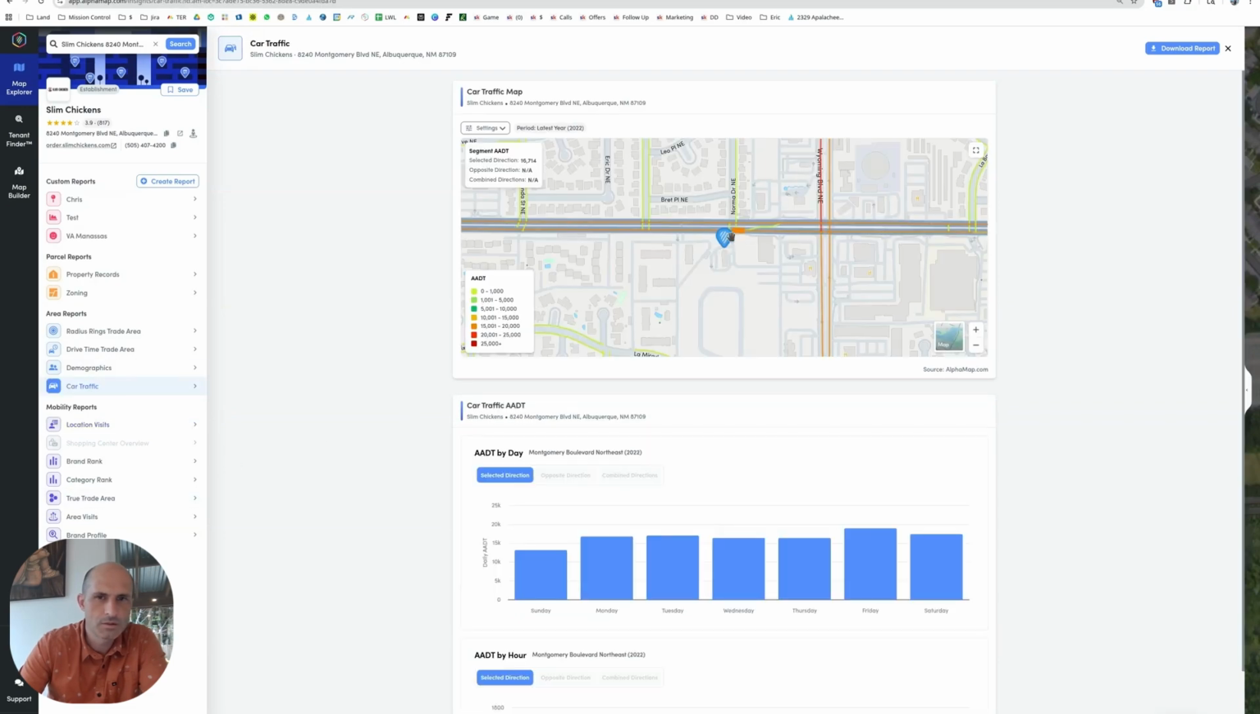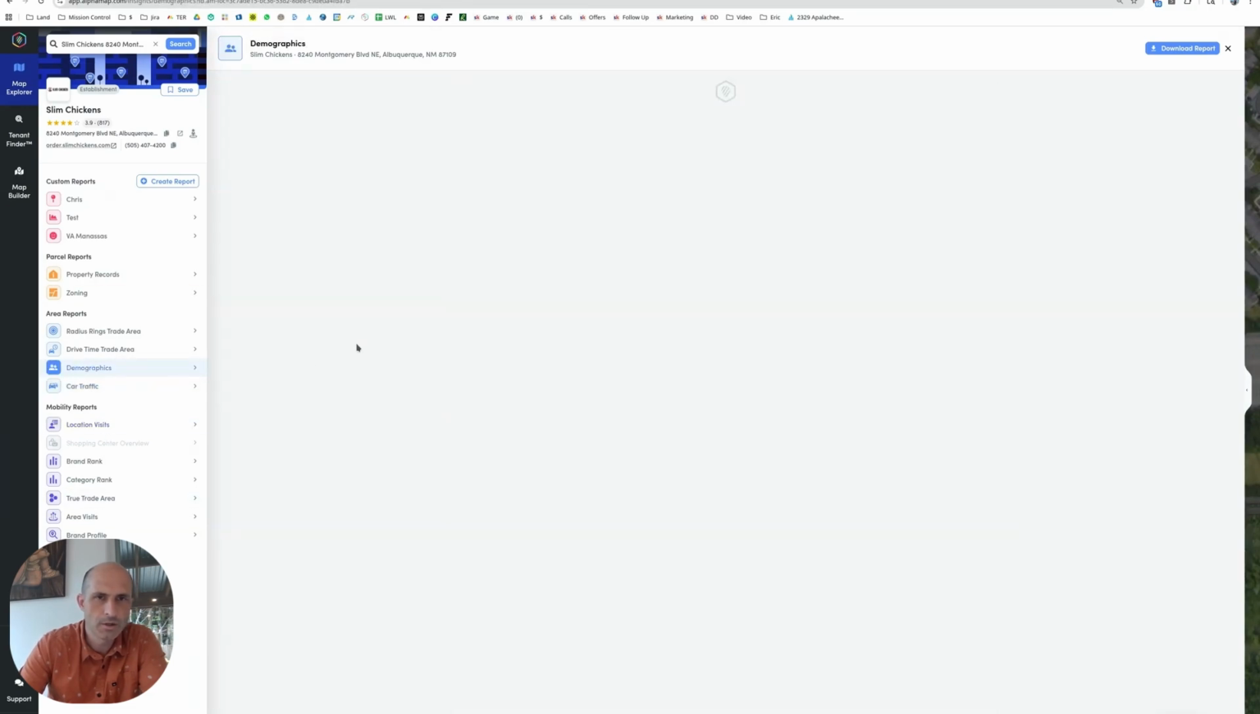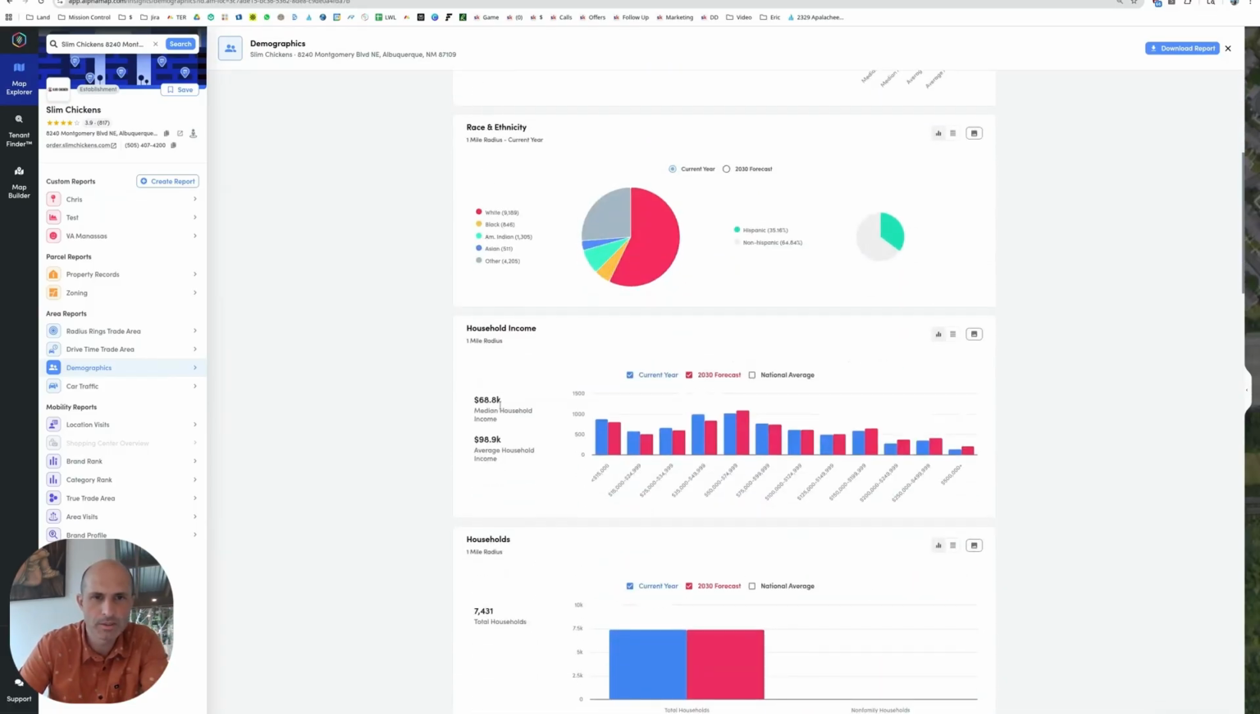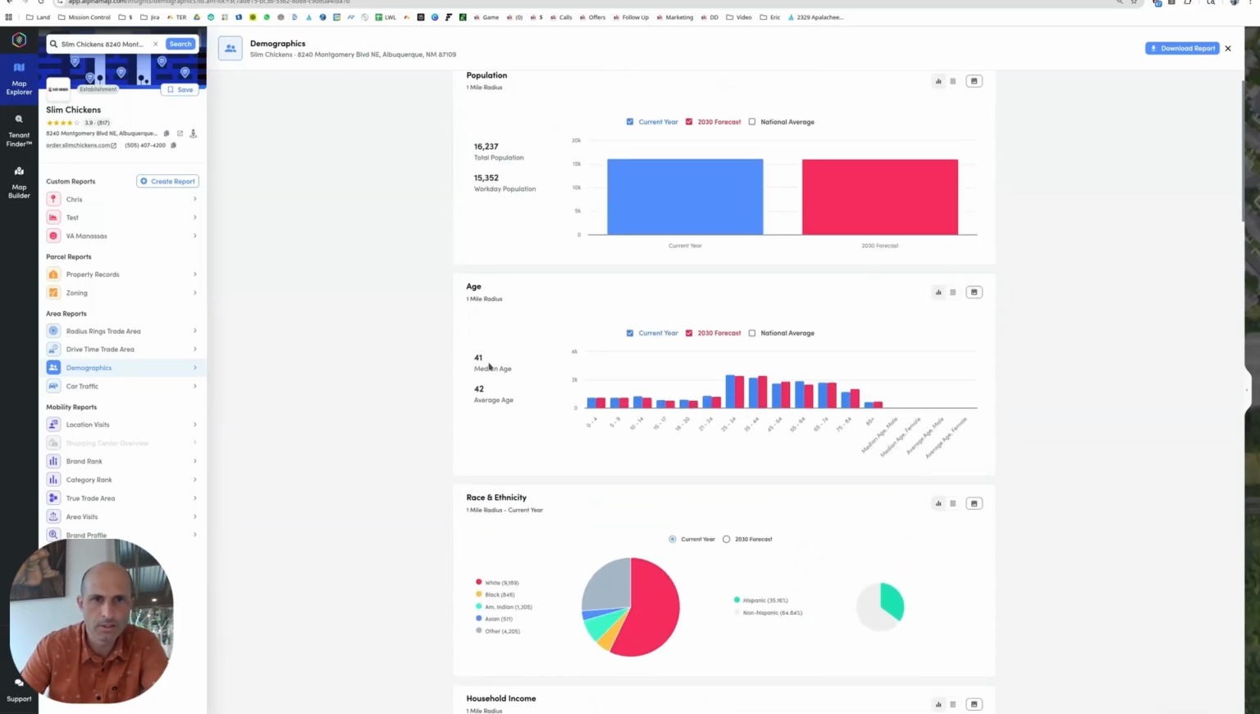Let's look at, there's just a ton of traffic here. 30,000 cars a day. Let's look at demographics. 16,000 people in a mile. So there's a good pile of people here. 68,000 median income. It's not crazy high or low. It's just normalish stuff. What's the age? 41. It's super average America age.